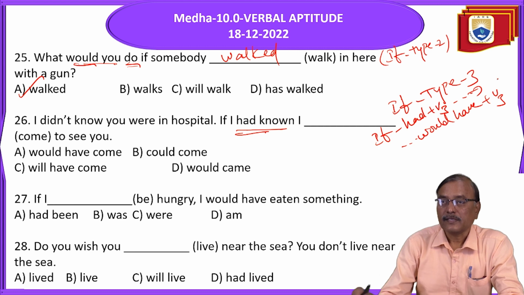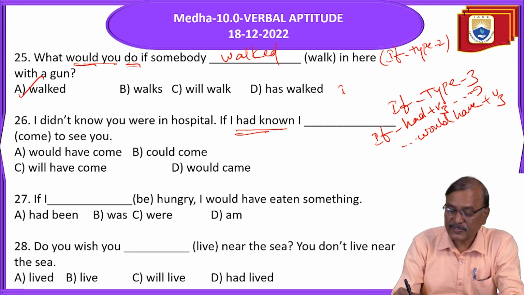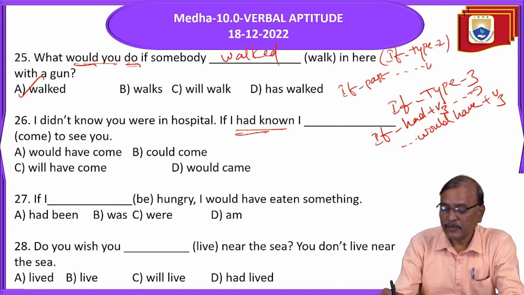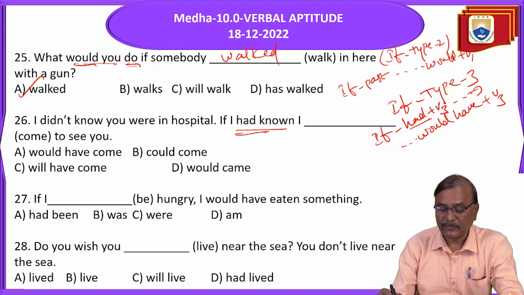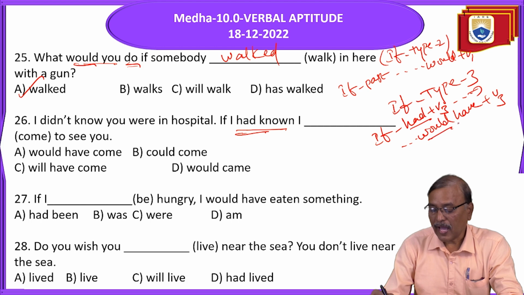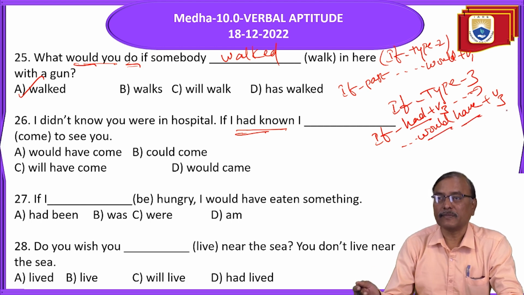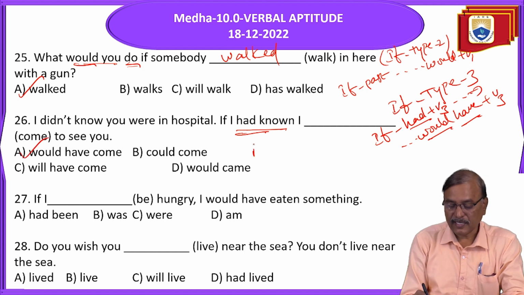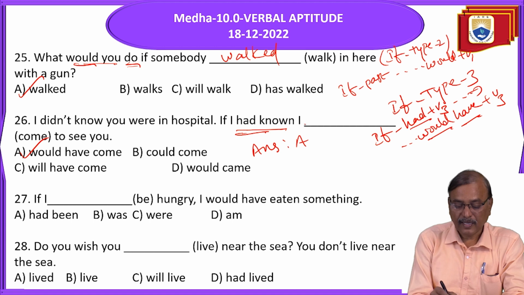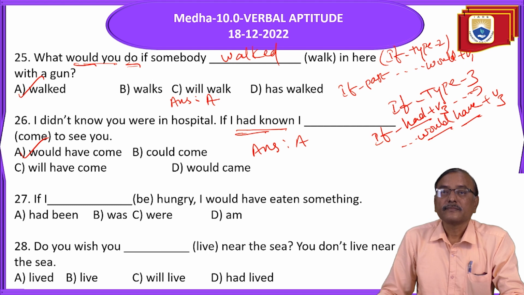Right. So in type 2, if side past, this main side would plus V1. This is type 2. Type 3: if side had V3. If I had known, I would have come again. I would have come to see you. Answer is A here. Here also the answer is A.